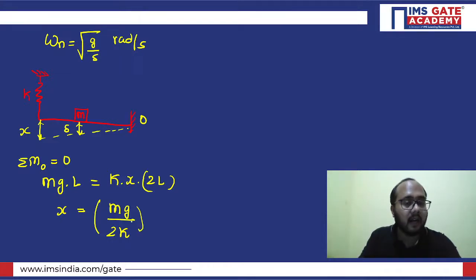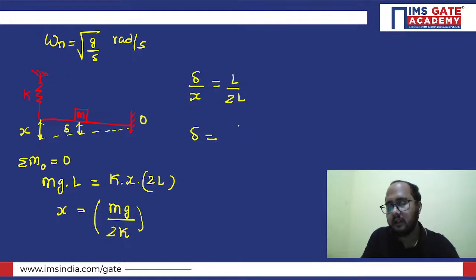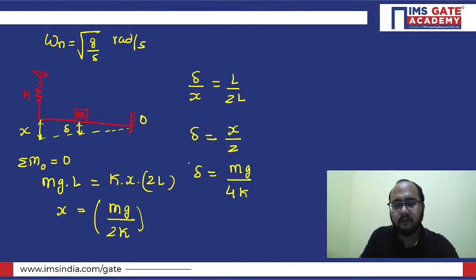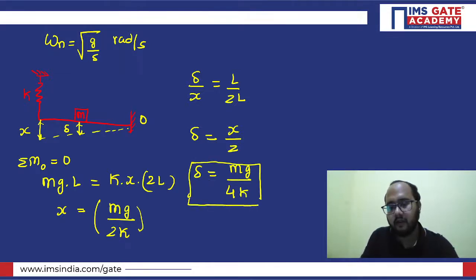Using similar triangle property, you know that delta by x will be equal to L by 2L, right? So simply, if you want to calculate delta, L and L will be cancelled out, 1 by 2, x by 2 will be there. And from this, we can write mg by 4k. So this is the value of delta that we have calculated.